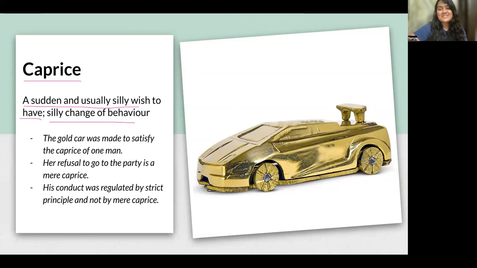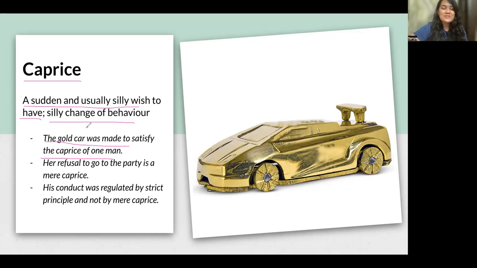For example, you can see this gold car, right? So this gold car was made to satisfy the caprice of one man. Now, you might have seen people, especially rich people, have sudden and usually silly wishes, right? They are like, we want a gold car, or maybe we want a gold tooth for no reason, right?